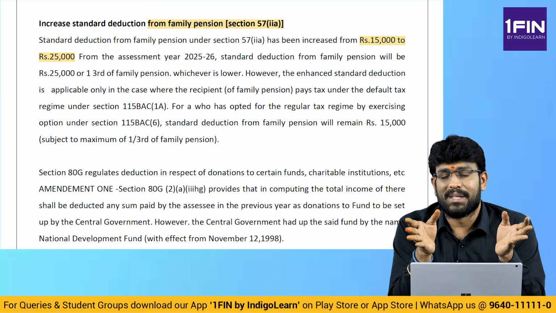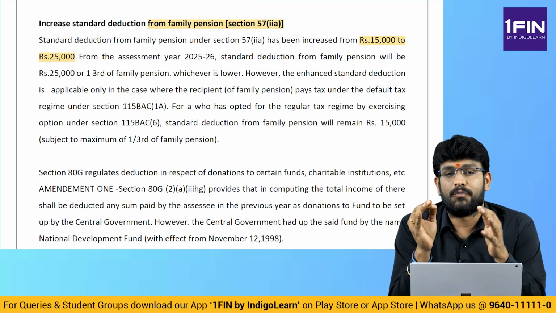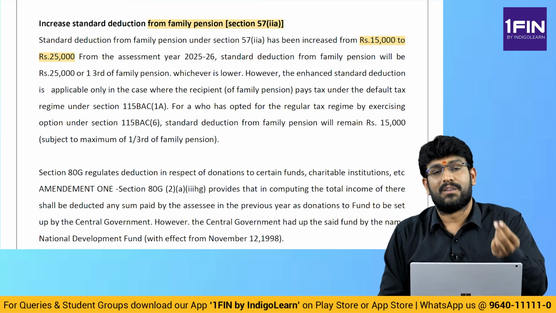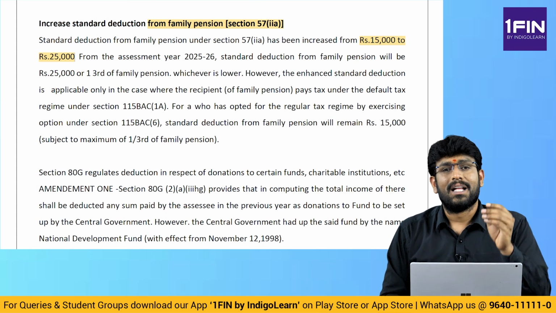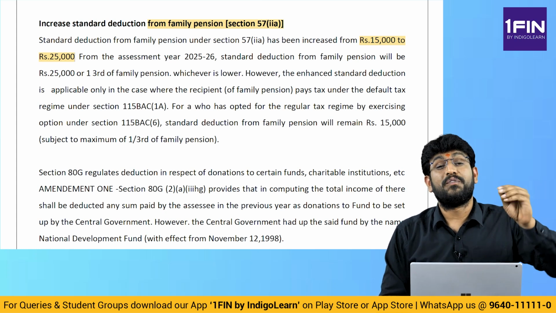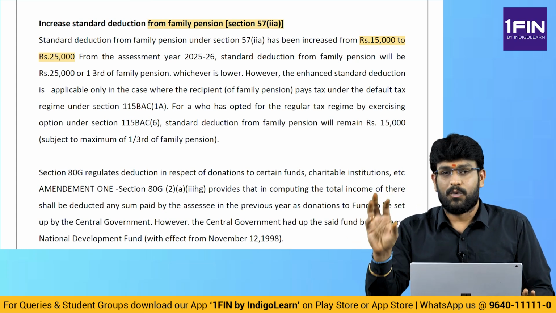So now what is the concept then? If a person is paying tax under default tax regime, the deduction for family pension will be 1/3 of the pension or 25,000, whichever is lower. If he is not paying tax under default tax regime, the deduction for family pension will be 1/3 of pension or 15,000, whichever is lower. That means in default, this will be 25,000.